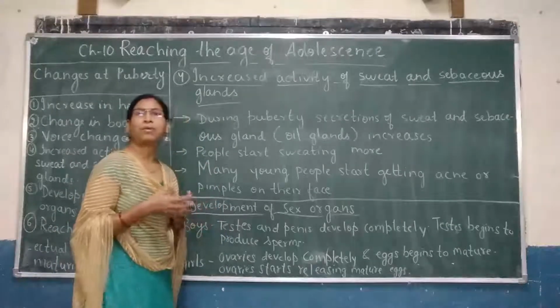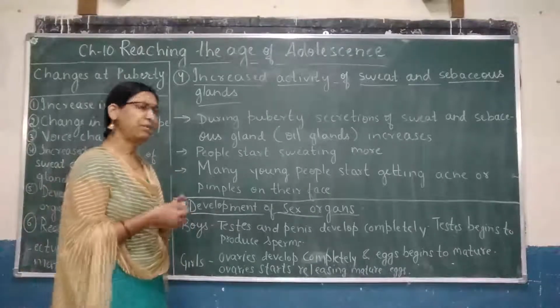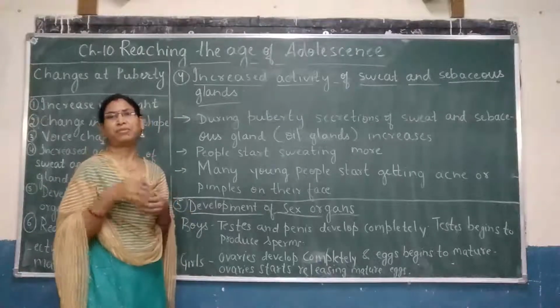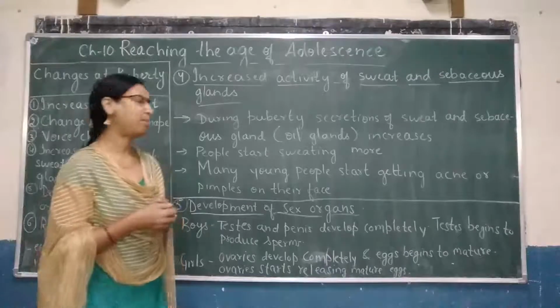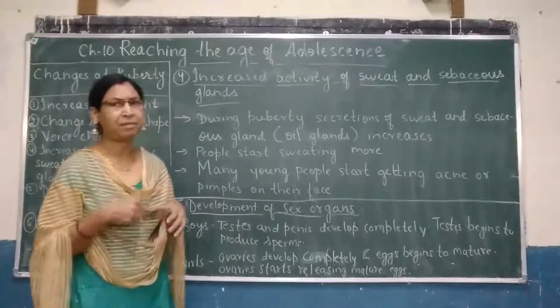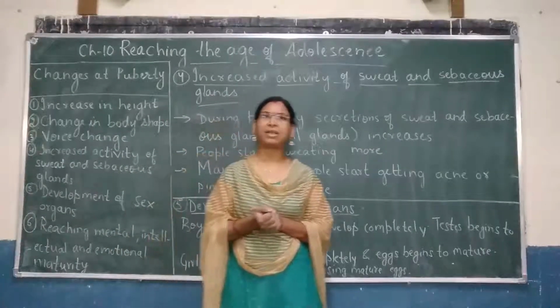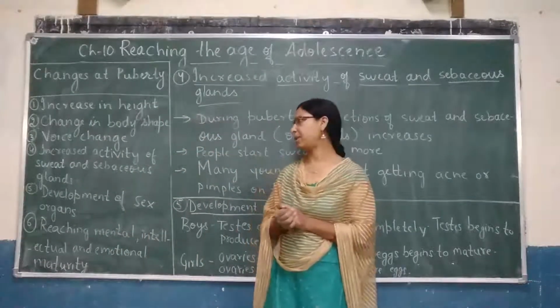So, what are ova or the eggs? They are the female gamete, which is needed in future for fertilization purpose. So, ovaries start releasing mature eggs. So, these were some of the changes which take place during puberty.